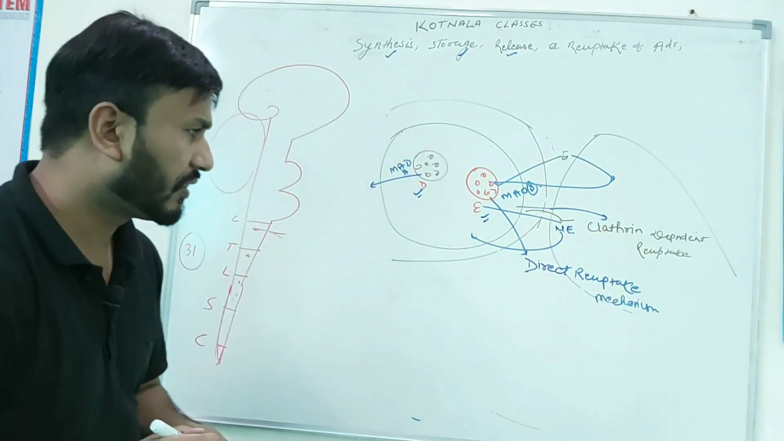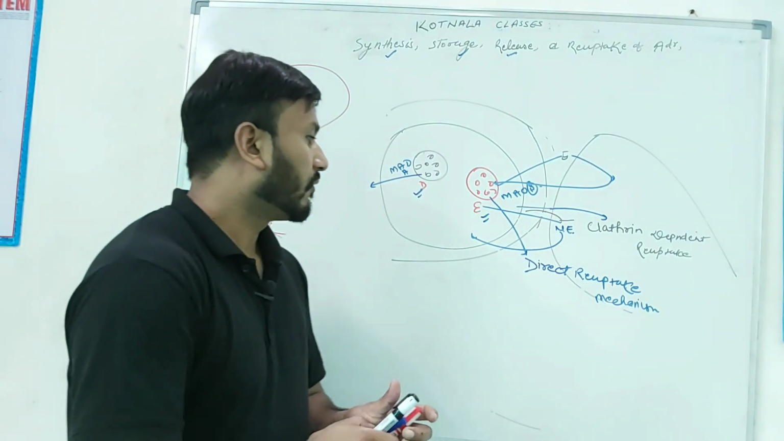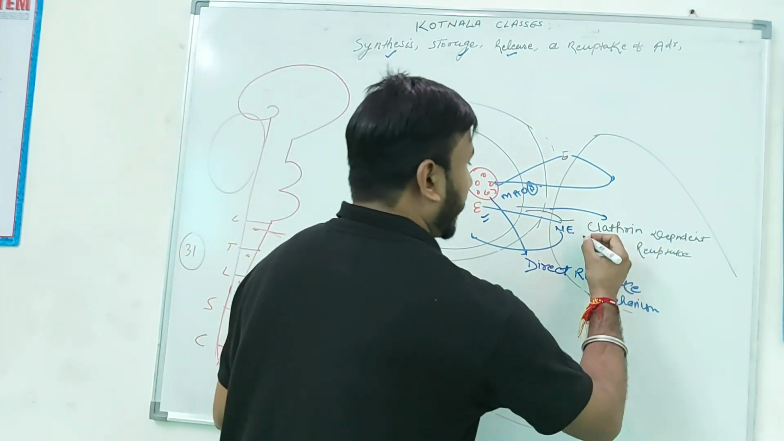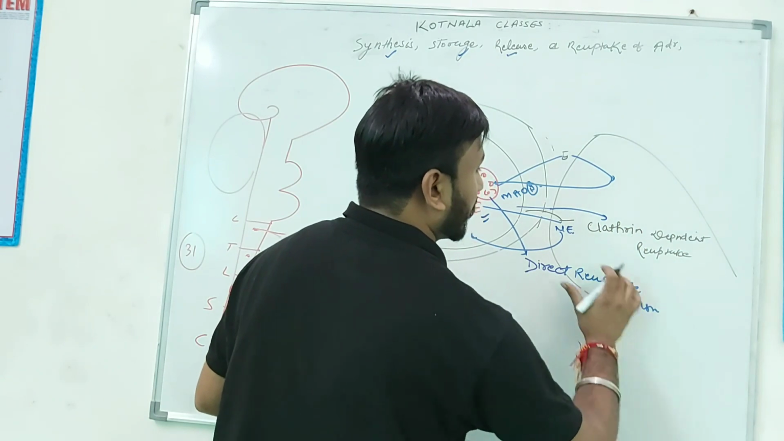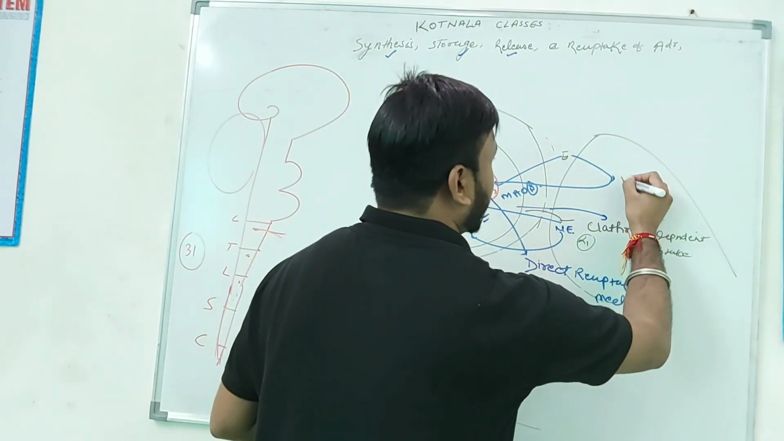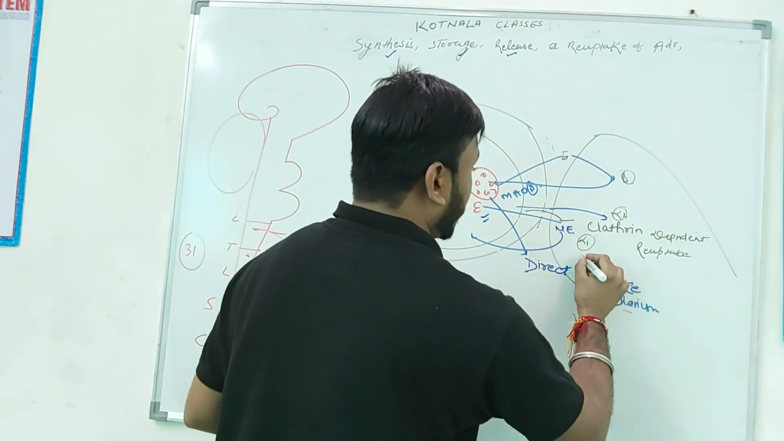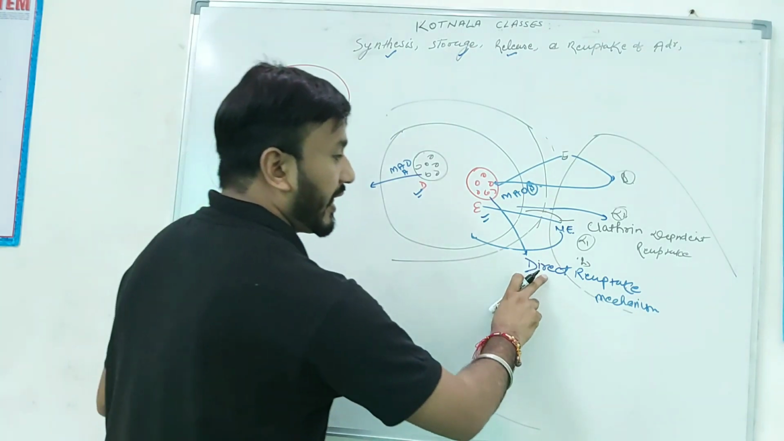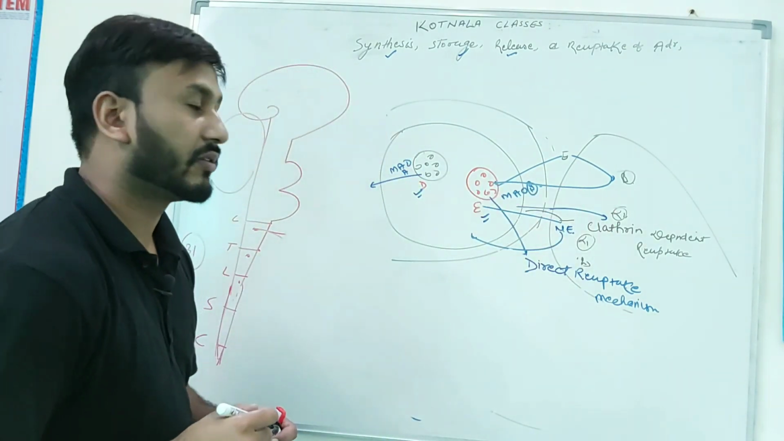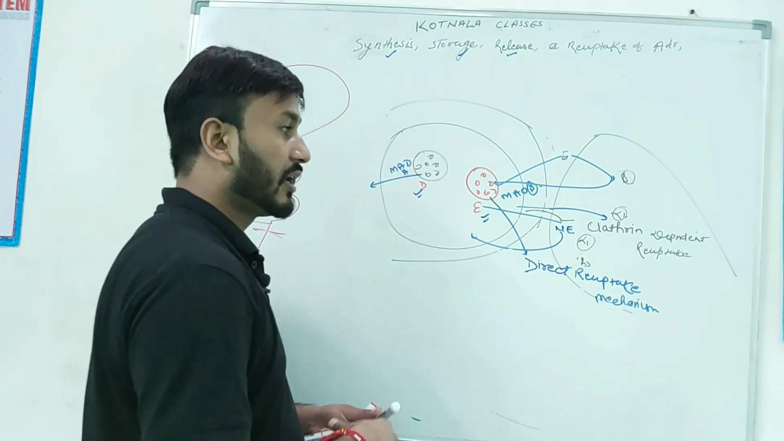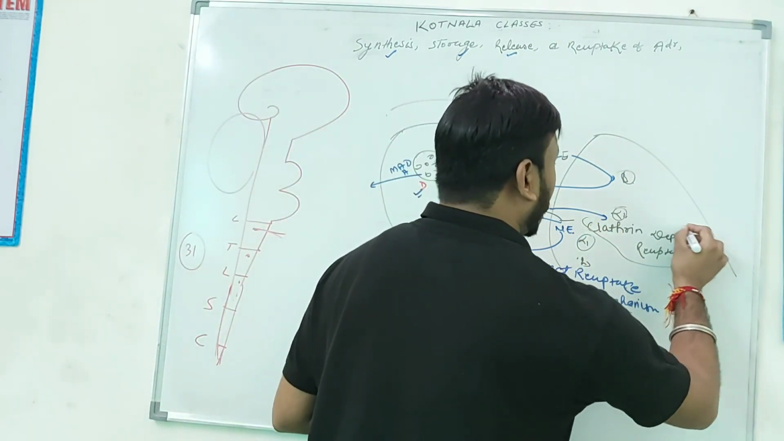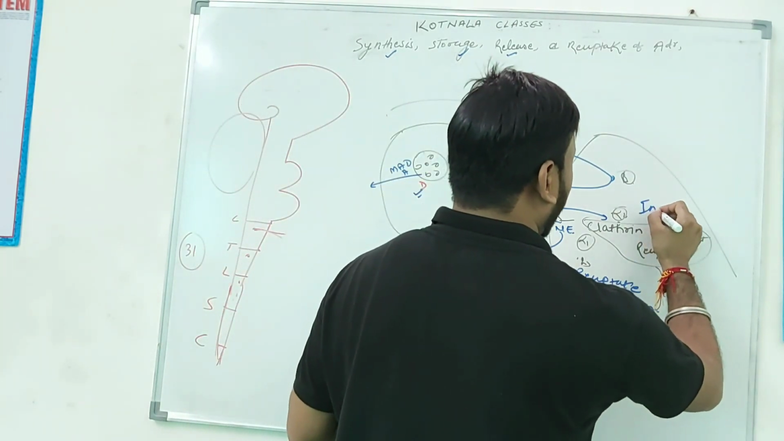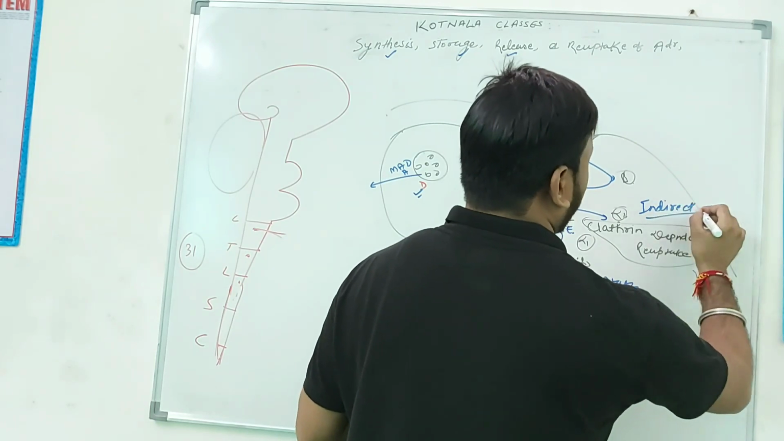Clathrin dependent reuptake mechanism. In both cases, epinephrine, norepinephrine and dopamine. Okay, direct reuptake means norepinephrine works on the receptor. Suppose this is norepinephrine and here are the receptors on the post junctional neuron: alpha 1, beta 1, alpha 2, beta 2. So norepinephrine and epinephrine work on the receptor and are pulled back by the direct reuptake mechanism or by the clathrin dependent mechanism. Clathrin dependent is very important, because the clathrin dependent mechanism is also known as the indirect mechanism of reuptake. What is this? Indirect reuptake mechanism, right?